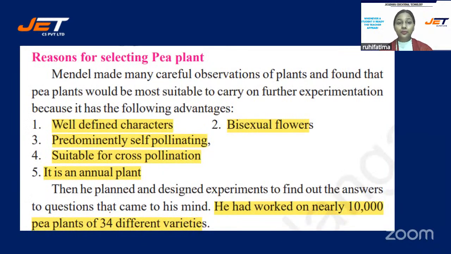So these were the highlight points. He selected the plants. For 7 years he conducted his experiment, and every year he changed the characters.